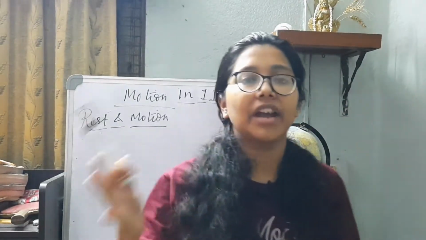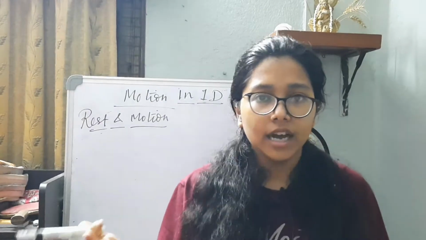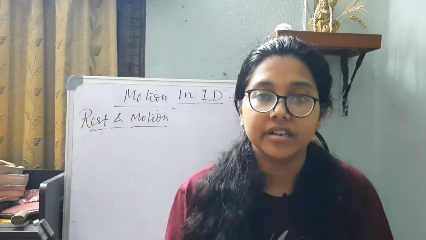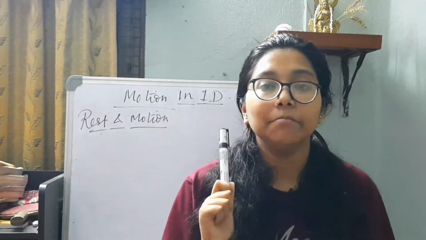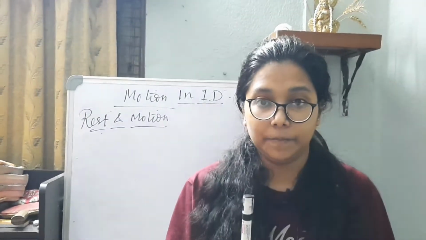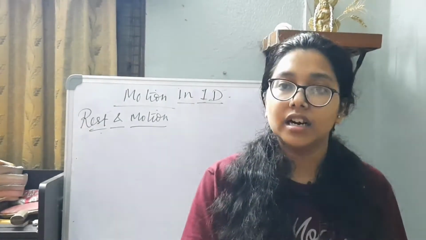So if I say a vector quantity like displacement, that the body has displaced 5 meters, it is incomplete. It is wrong, because for a vector quantity, mentioning the direction along with the magnitude and the unit is extremely important.